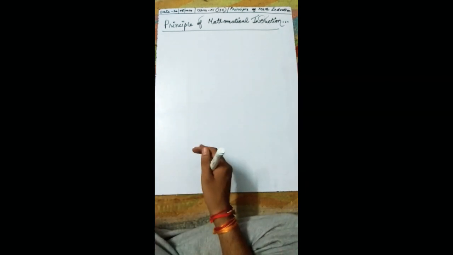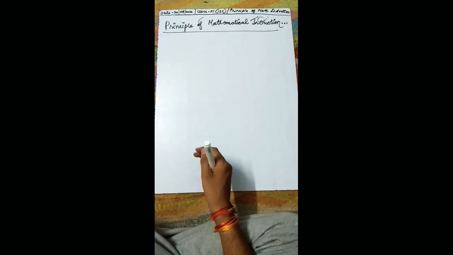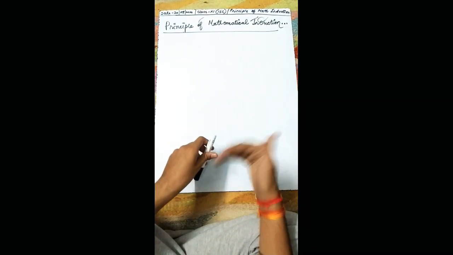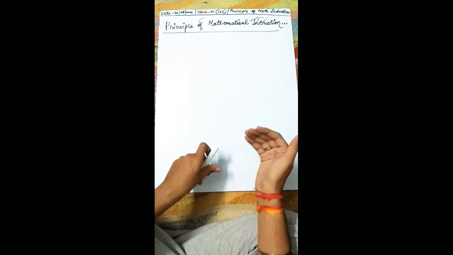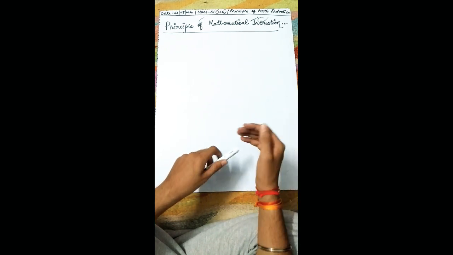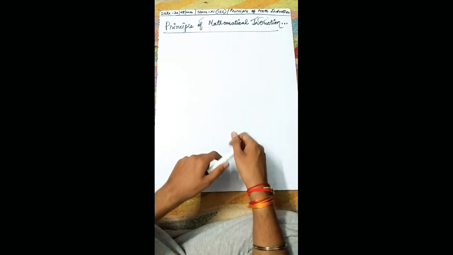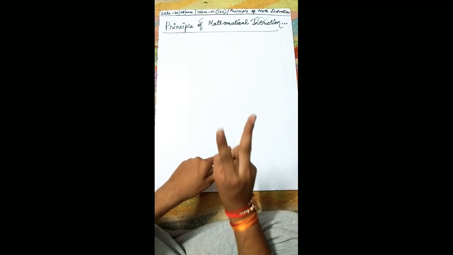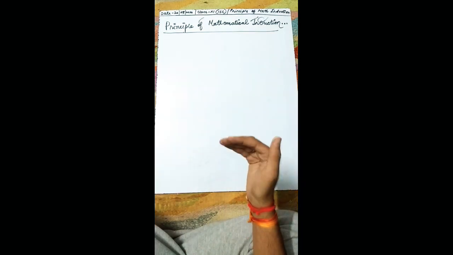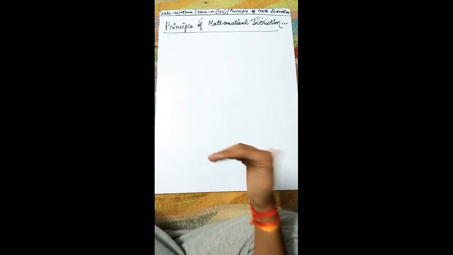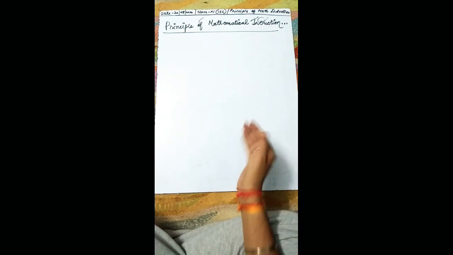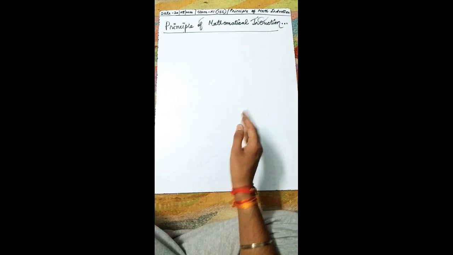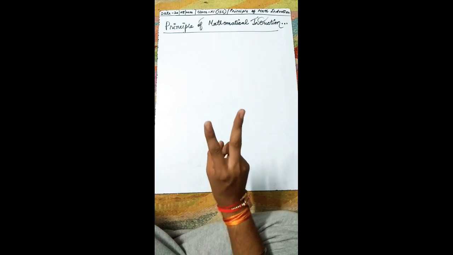So starting with the introduction of this topic, let me clear some things with you. Whenever we draw a mathematical statement or mathematical conclusion, or a scientific conclusion also, there are basically two processes of reasoning.